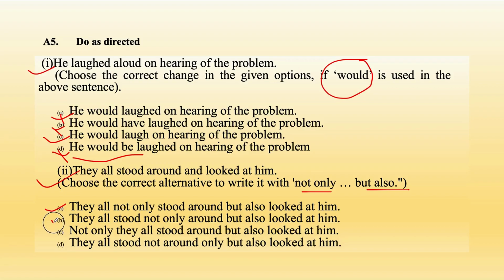Let's check the second, B. They all stood not only around but also looked at him. Incorrect. Not only they all stood around but also looked at him. Incorrect. They all not around only but also looked at him. Again, this is an incorrect word.